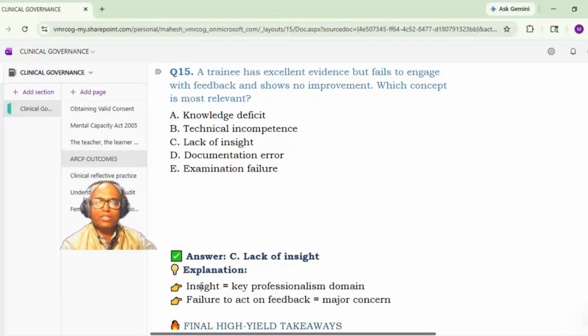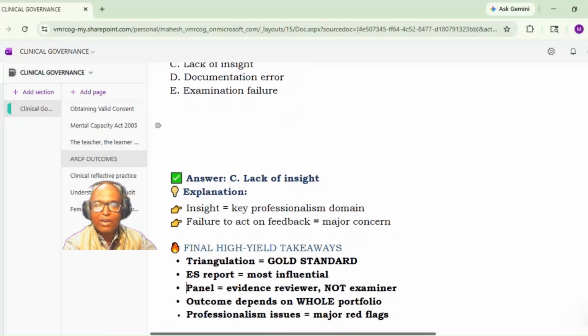The feedbacks are made for improvement. So the more appropriate answer will be lack of insight, because he has been given the feedback, but there is no improvement in spite of the feedback. So there is a lack of insight.